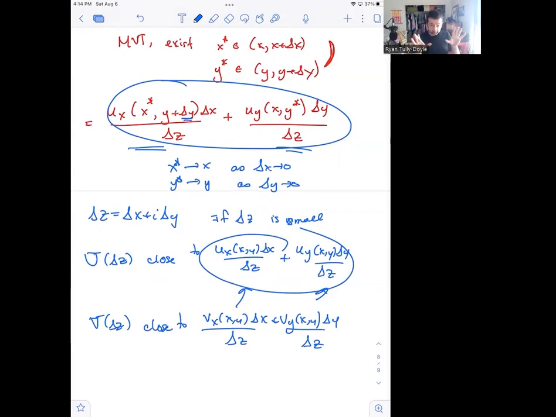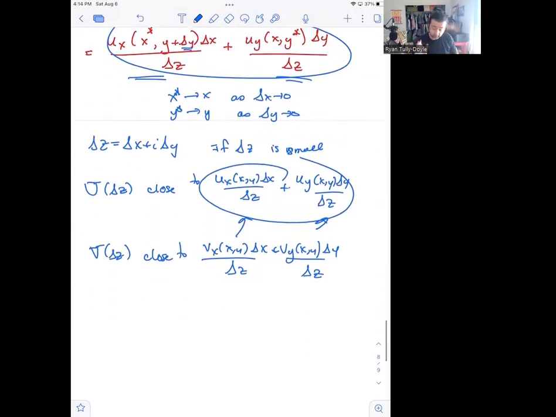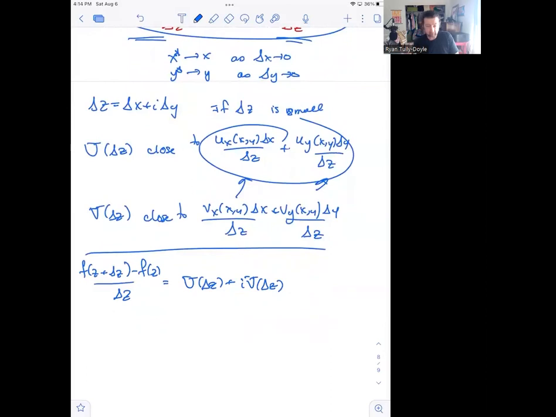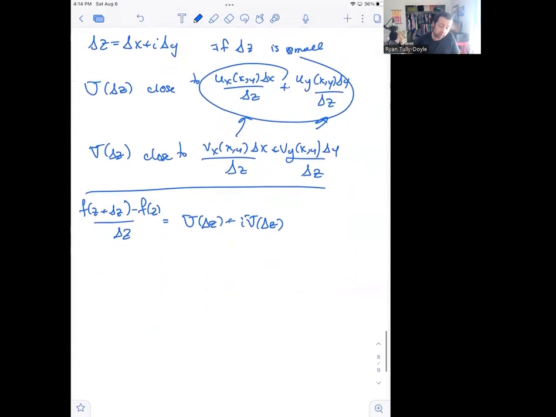So let's check back in and see what we're doing here. At this point, this is where we are. We know that f of z plus delta z minus f of z, this thing that we're interested in showing converges, is equal to u of delta z plus i v of delta z, and then using the mean value theorem and continuity to get the partial derivatives in, and then get the increments out, we have a very close approximation.